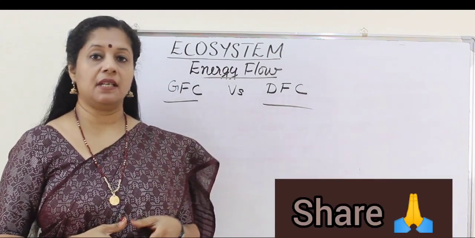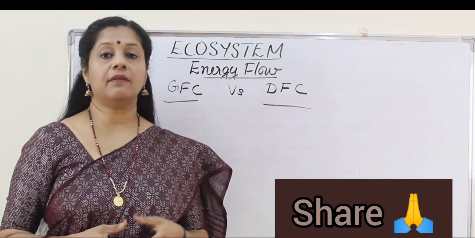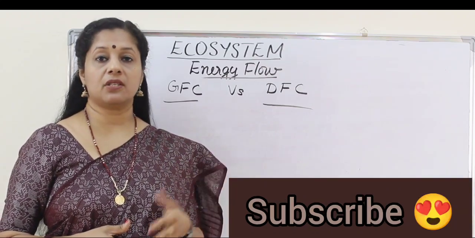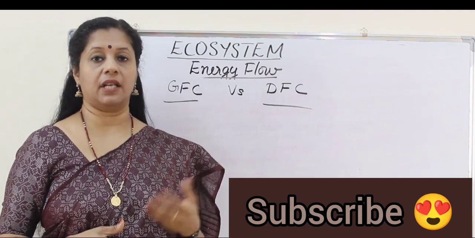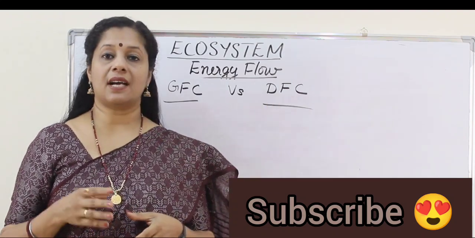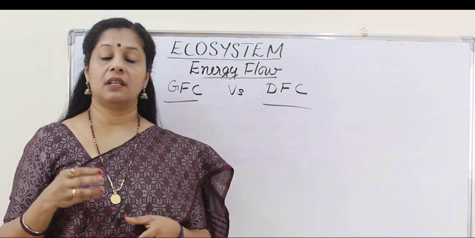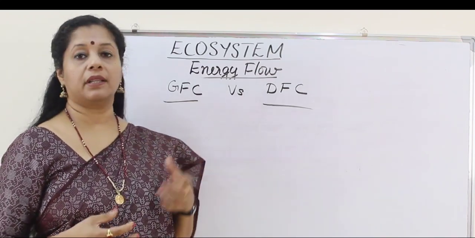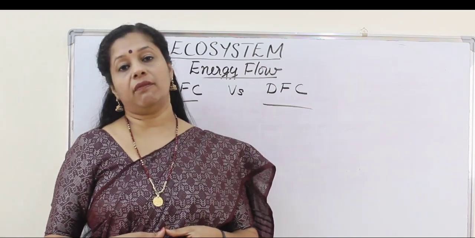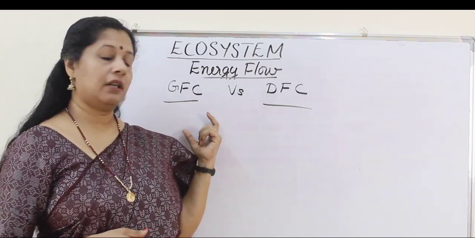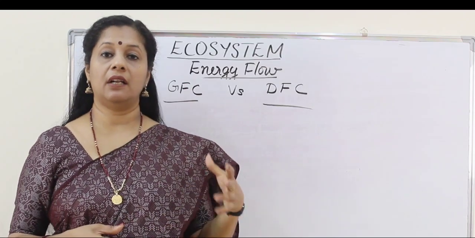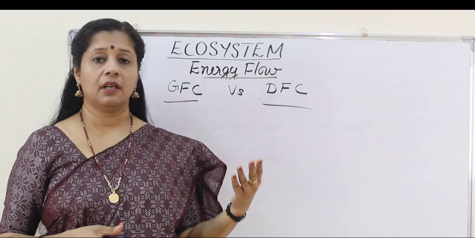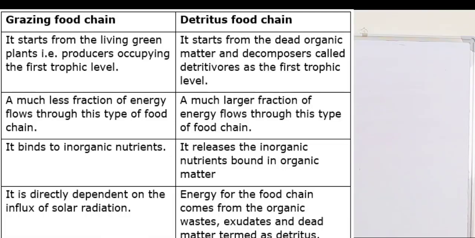First of all, the GFC, the grazing food chain, involves organisms on the basis of their food habit or trophic level. Whereas the detritus food chain starts with the detritus, which is the non-living component, meaning dead organic matter, whereas here it starts with the green plants. Now, energy flow: compared to the grazing food chain, the detritus food chain will witness more energy flow. So other functions also you can see now.